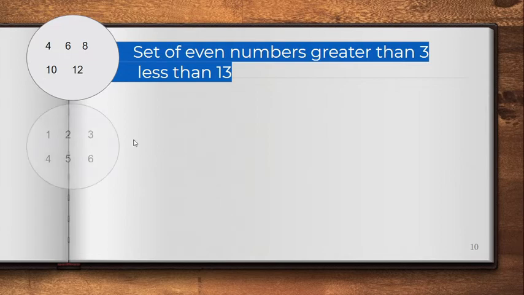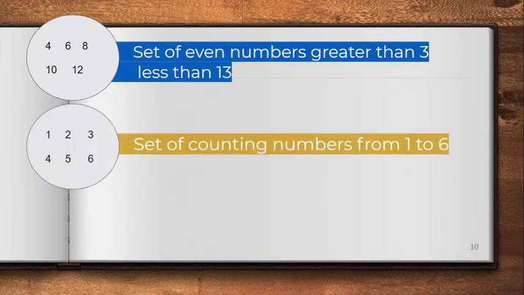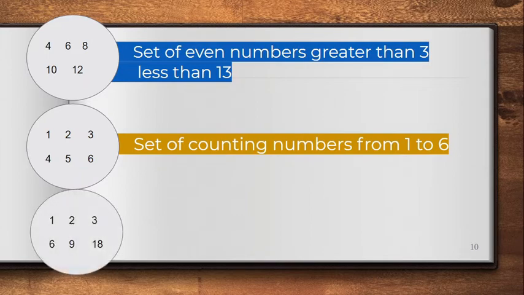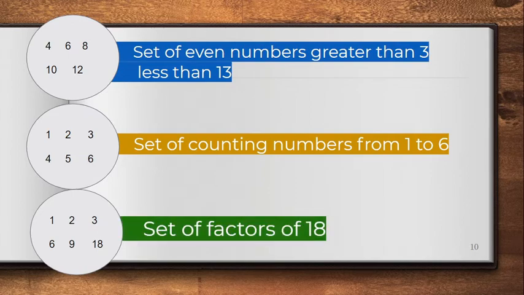How about the next one? 1, 2, 3, 4, 5, 6. So this one is a set of counting numbers from 1 to 6. Next, 1, 2, 3, 6, 9, 18. These are the set of factors of 18. Meaning to say, all the elements there, 1, 2, 3, 6, 9, 18, siya ay factors of 18.